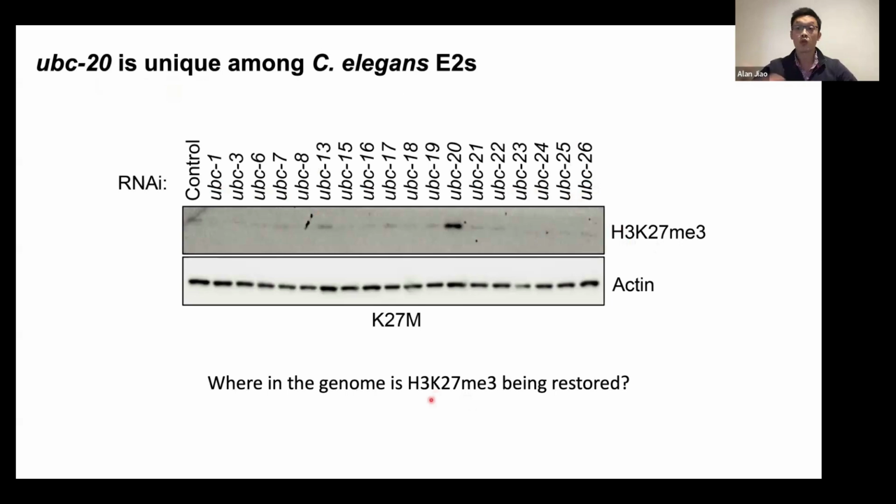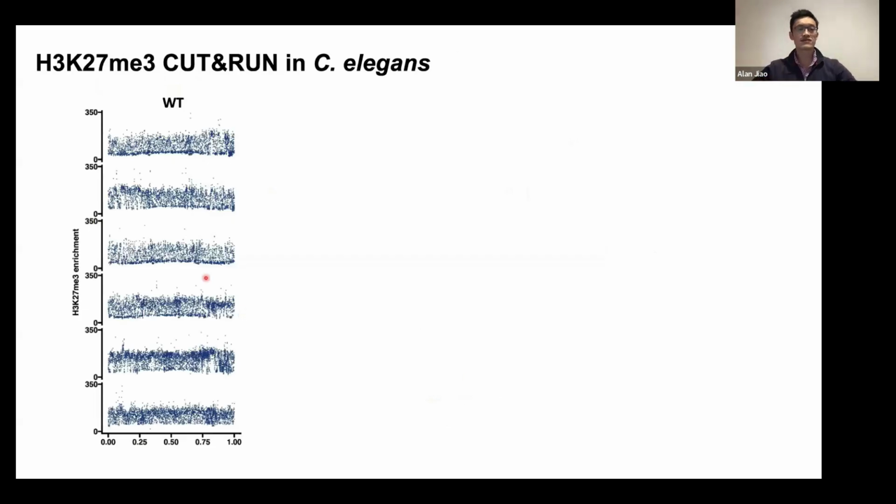We also wanted to ask where in the genome K27 methylation was being rescued, and so for this, we did CUT&RUN. And so just to give a sort of genome scale view of the results, every dot here represents the average K27 trimethylation signal in a 5 kb window along a given chromosome for each of the 6 chromosomes in C. elegans. And so this experiment gave 2 interesting observations.